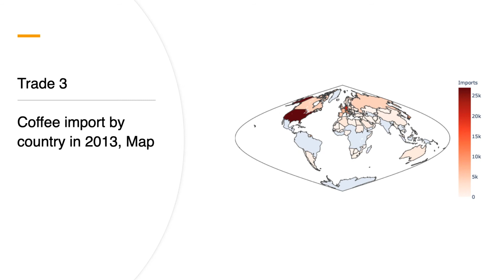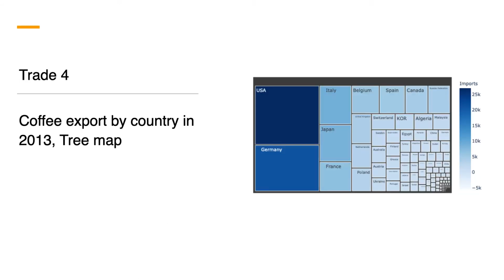This map shows coffee importing countries in 2013. The United States was the largest coffee importer in 2013, with an import of 27 million bags. This map is the opposite of the map of coffee exporting countries. Most importing countries are in warm or cold climates.